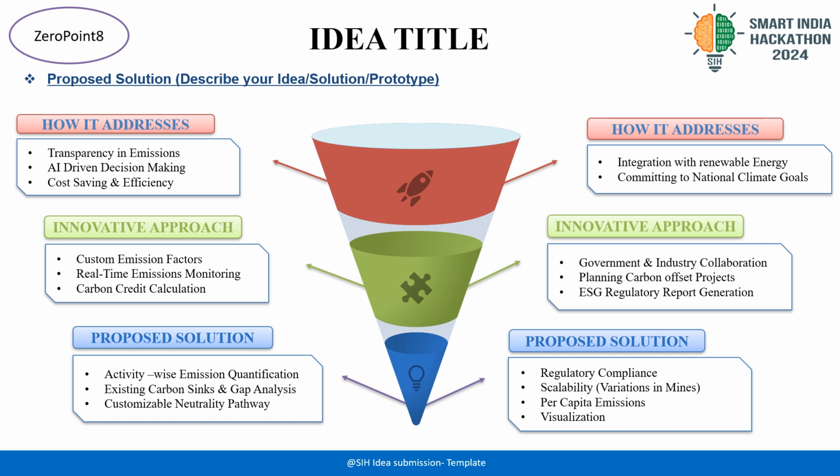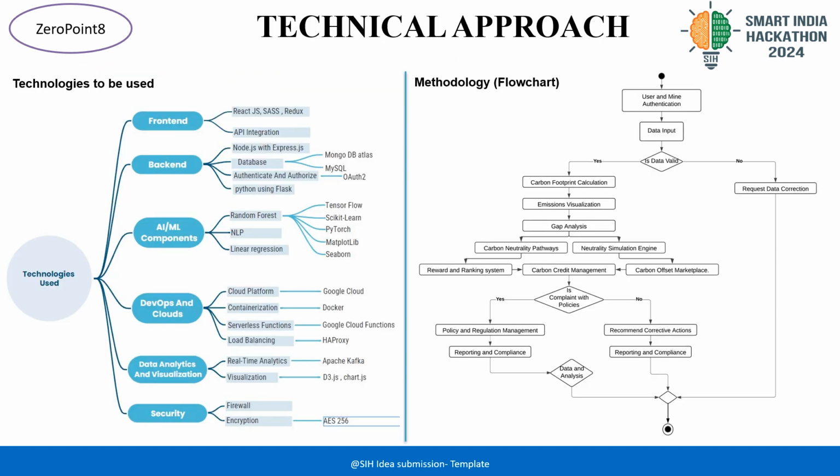environmental sustainability. Our technical approach includes leveraging modern technologies such as cloud computing, machine learning, and GIS mapping to create a scalable platform. The methodology includes collecting data from multiple sources, analyzing emissions activity-wise, and providing a detailed view of existing carbon sinks and gaps. By utilizing customizable neutrality pathways, our solution supports coal mines to adopt a realistic approach towards carbon neutrality.